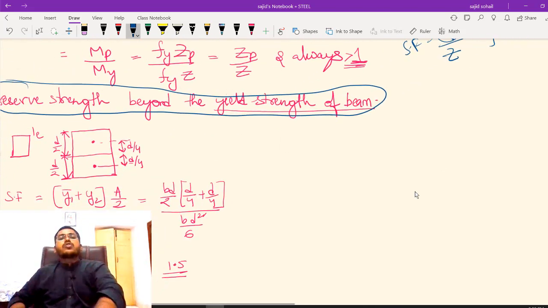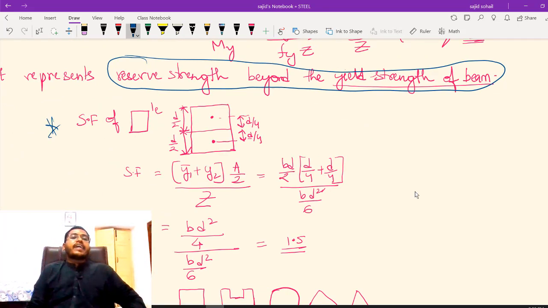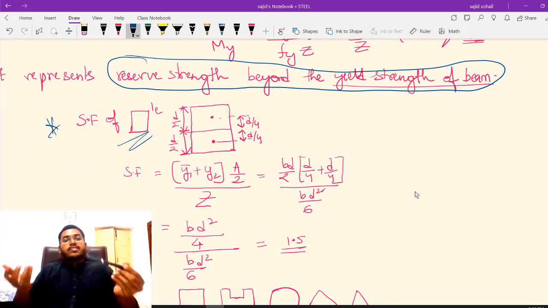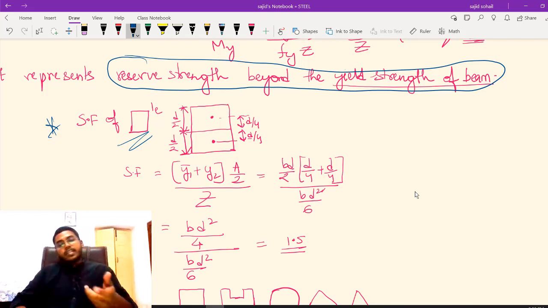Very clear? So let us solve one example. Let us try to calculate the shape factor of a rectangle, which represents how much reserve strength beyond the yield strength of the beam is present in a rectangle.